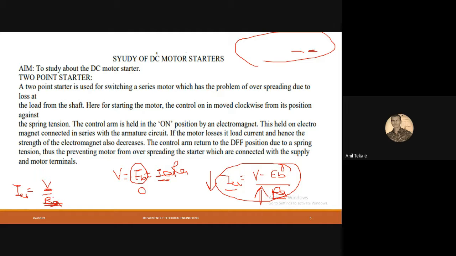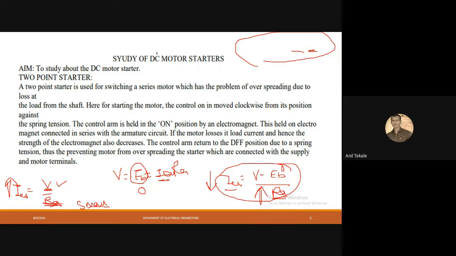So due to the small resistance, whenever we apply the full supply voltage, our starting current will be the maximum value. If we supply a very large current at the starting, this can damage our motor.